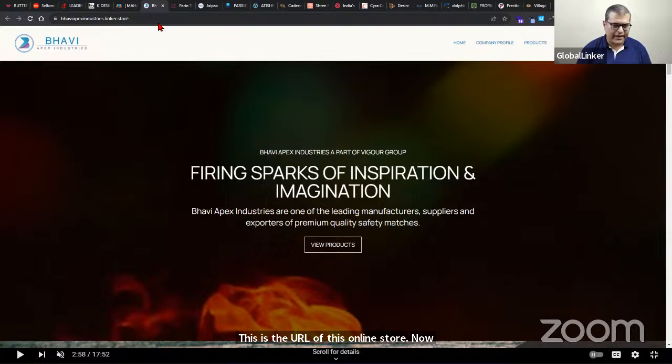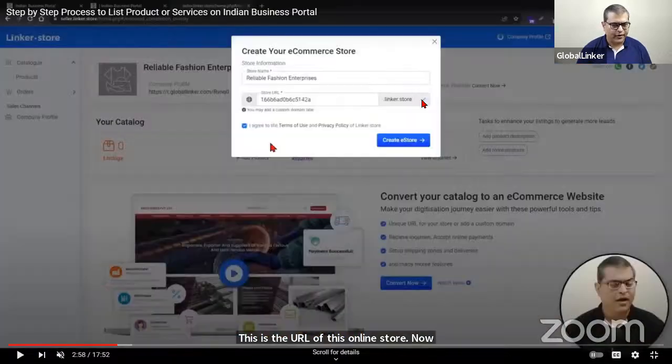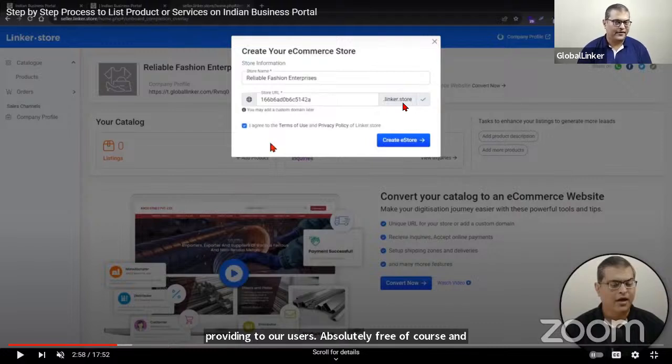Now let's switch back to the screen. Now, what is this Linker.store? Linker.store is our subdomain that we are providing to our users absolutely free of cost, and you can use it for as long a period as you want. Now, that leads to a question: why are we doing that? What is our agenda here? We are doing it on purpose. It is not like we are just giving it for no reason. Absolutely not. There's a purpose behind that.